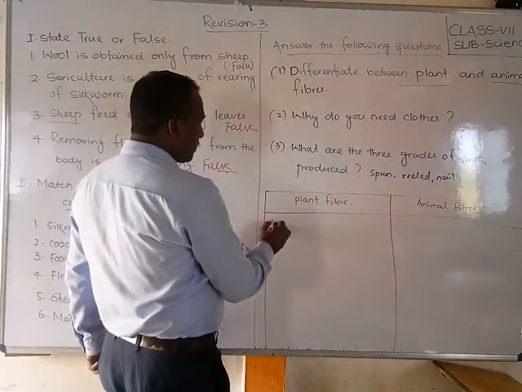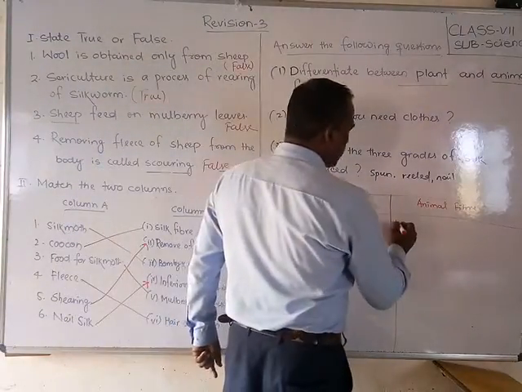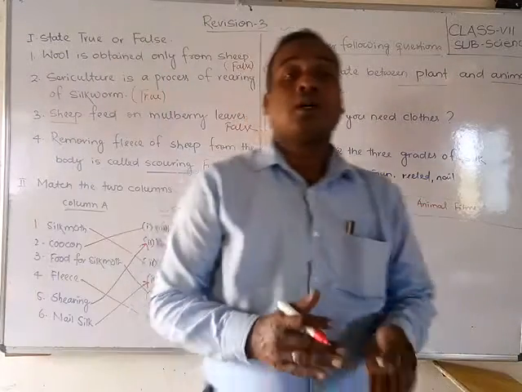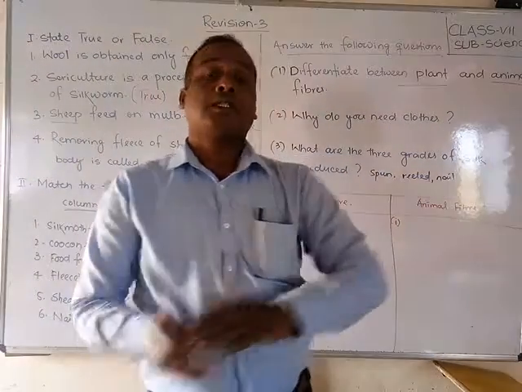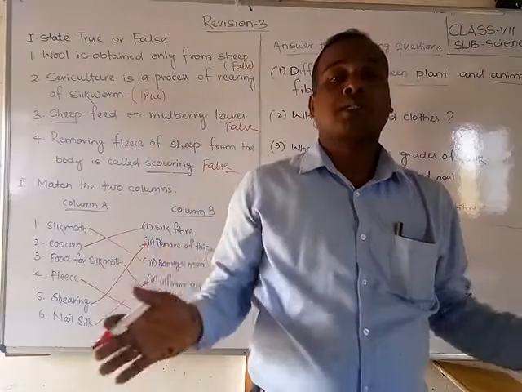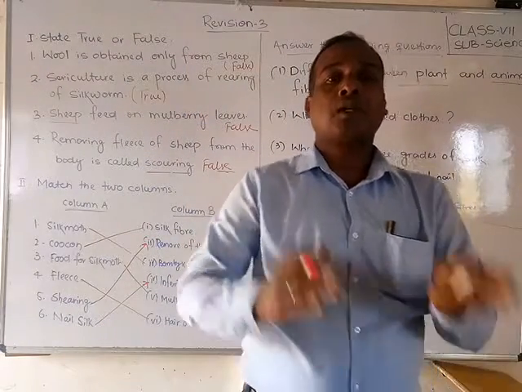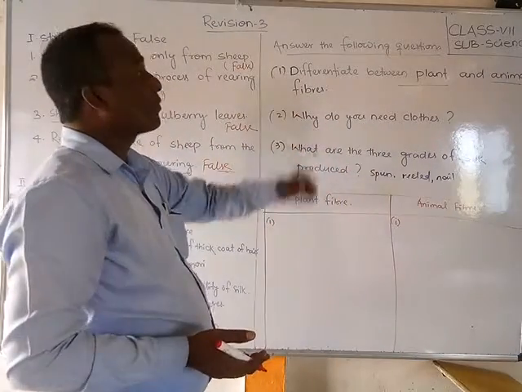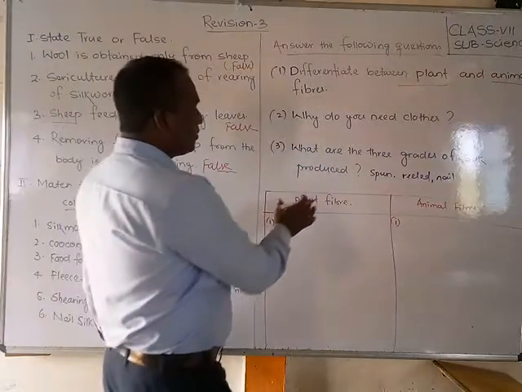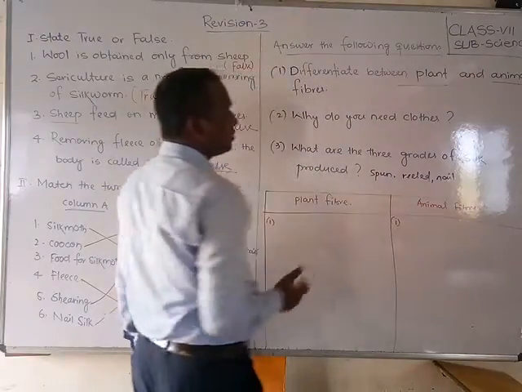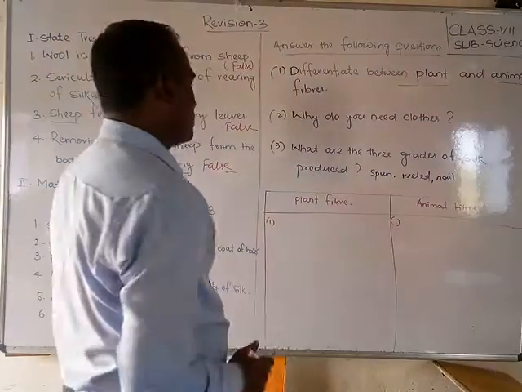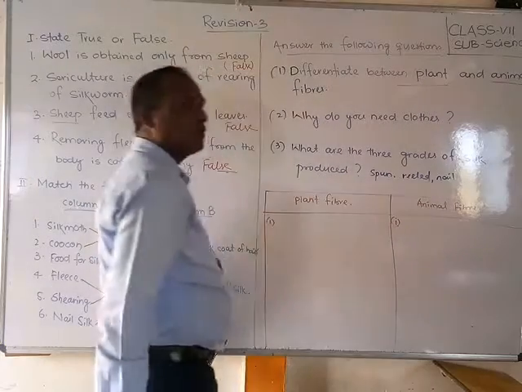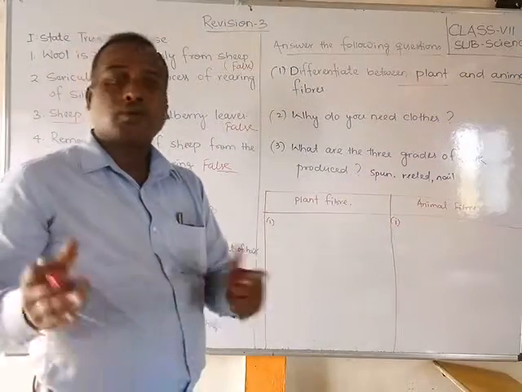Then, for the first point, whenever you write, you differentiate whether something is present or not present, or both are present. What is the difference from plant fiber to animal fiber? Difference means comparison, you have to see. So these 3 points are compulsory, you have to write these 3 points. Okay, so you have to observe in that way.